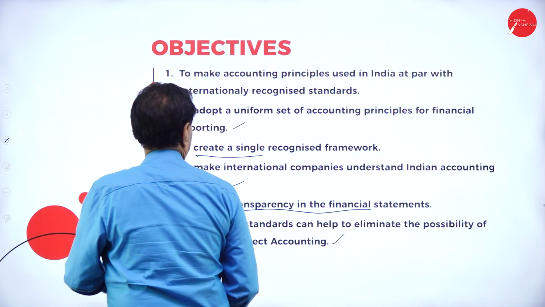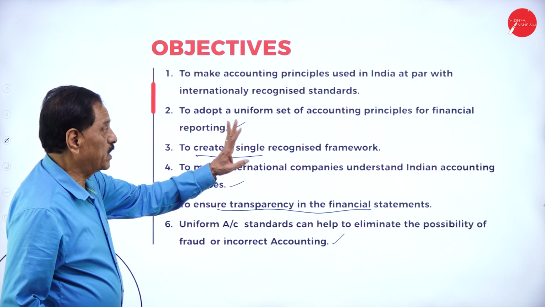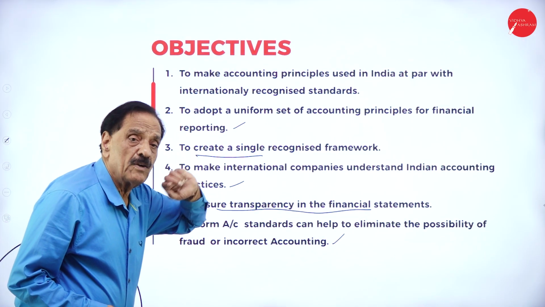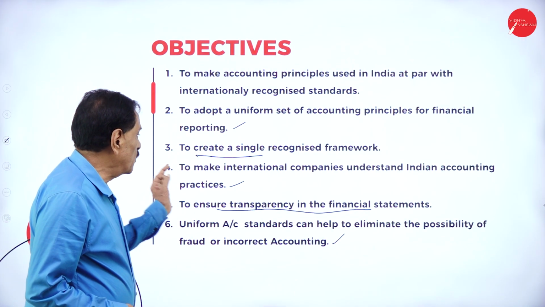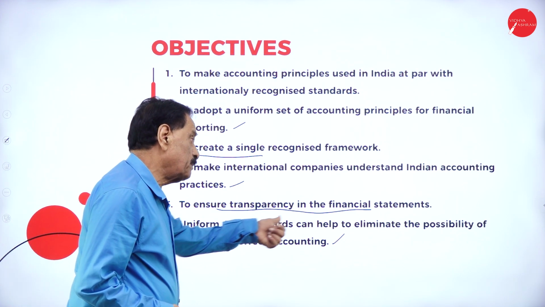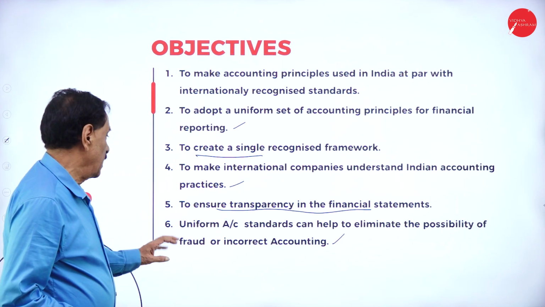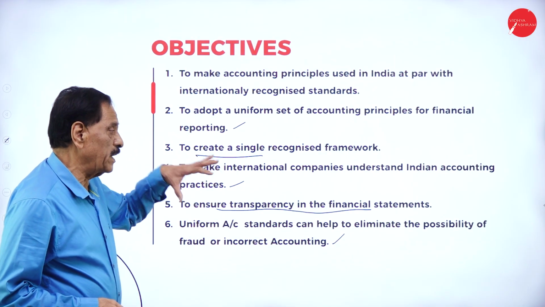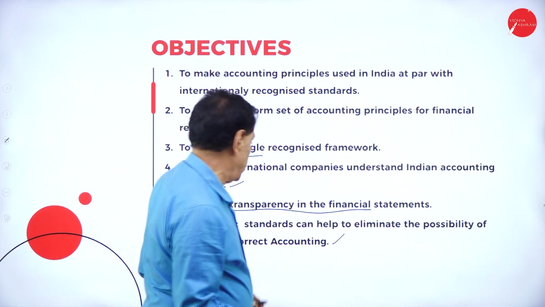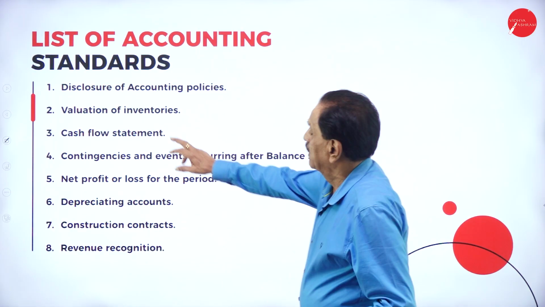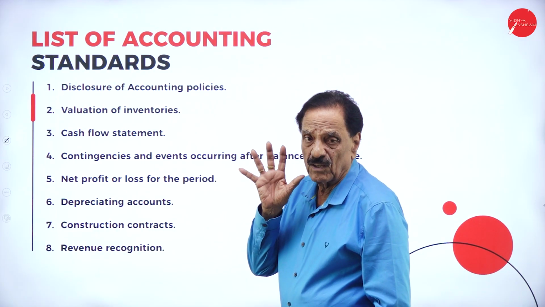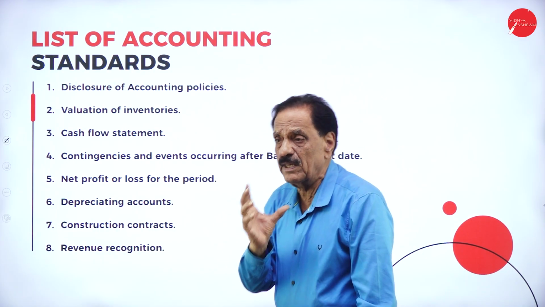Here, the objective is to make accounting principles used in India at par with international recognition, adopt a uniform set of accounting, to create a single recognized framework. There must be transparency in financial statements. Uniform accounting should help to eliminate the possibility of fraud or incorrect accounting. These are the list of the accounting standards. At least you have to remember about 10.